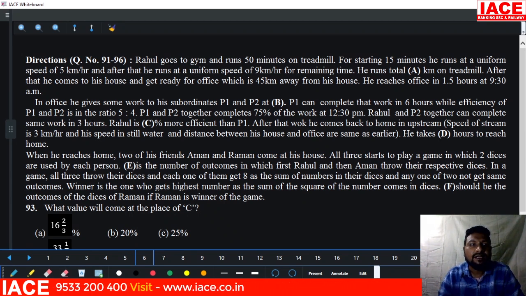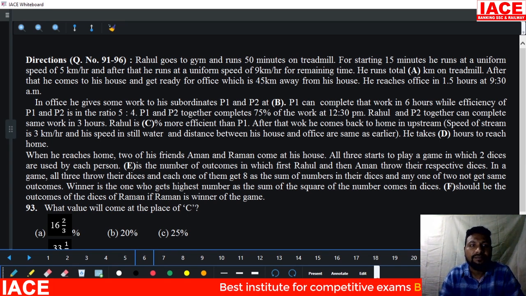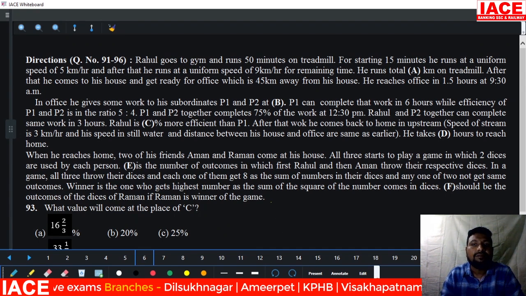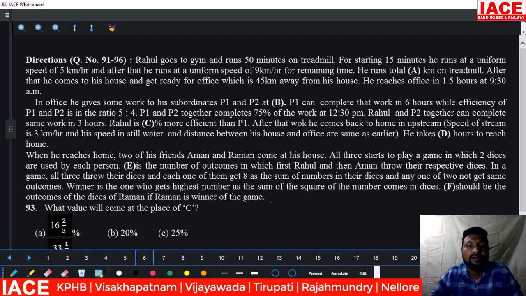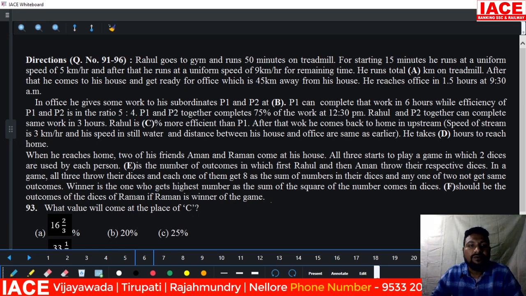Rahul and P2 together can complete the same work in 3 hours. First of all, we need to know the P2 value: how many hours are required for P2 alone? For Rahul's value, we have to remove the P2 value. Rahul and P2 together take 3 hours, so P2 alone is required.